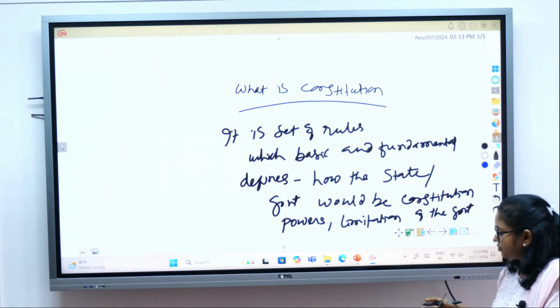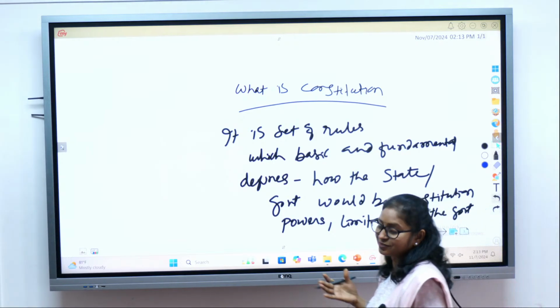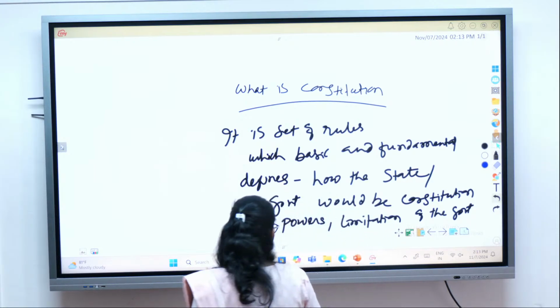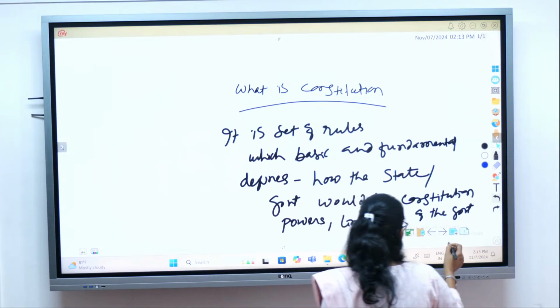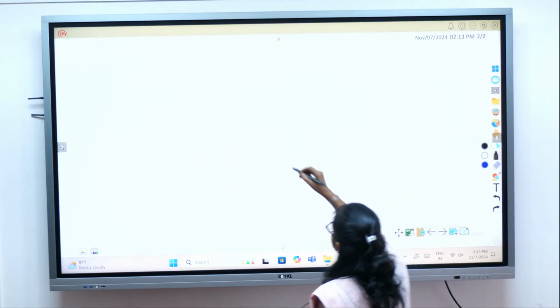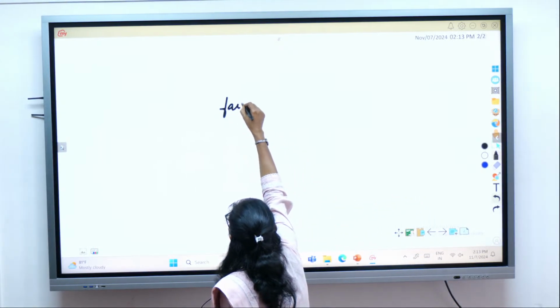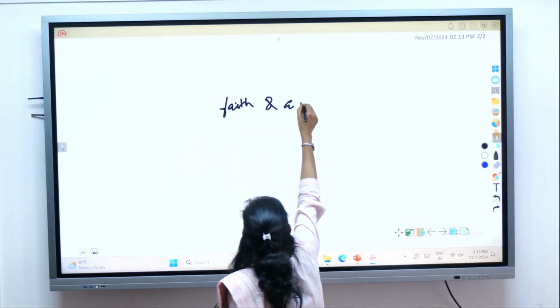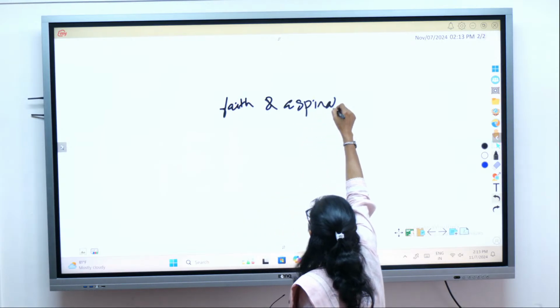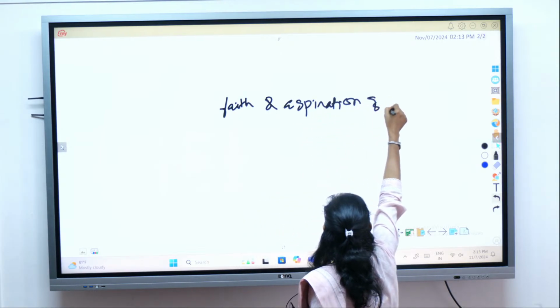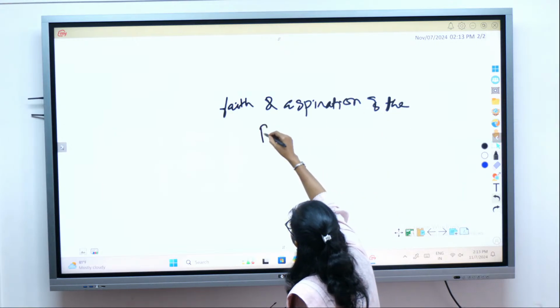So the limitations are a very, very important function of the constitution. And then it also defines the faith and aspiration of the people.